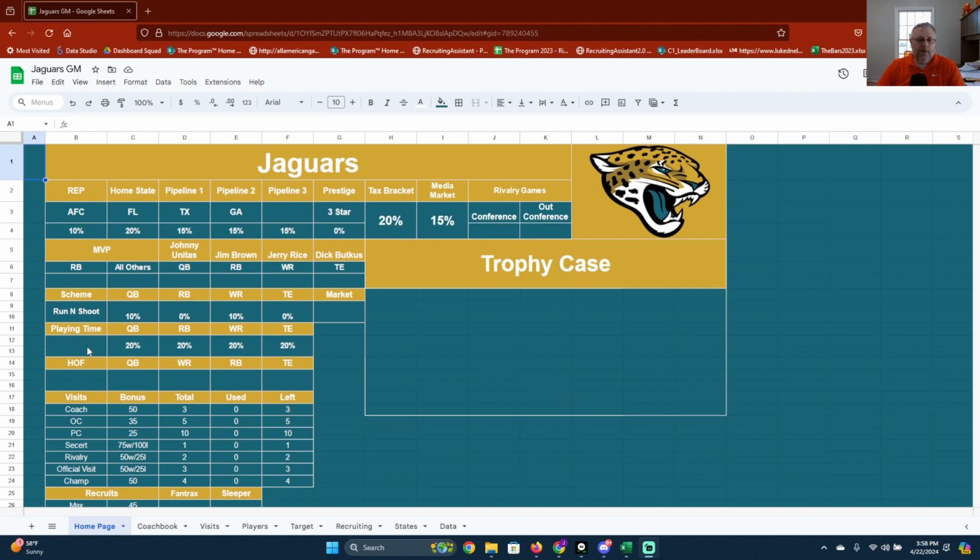Playing time, this is going to be based off of rankings or ADP, whichever we decide to use. And if you have a certain amount of quarterbacks, running backs, wide receivers in that top number, so I think it's 24 for quarterbacks, 12, something like that. Every quarterback you have in that top 24 will depreciate this by 5%. So everybody has the 20, so everybody's equal on that.